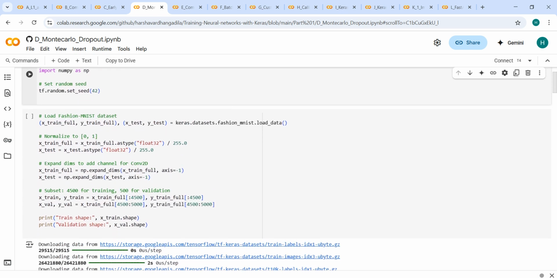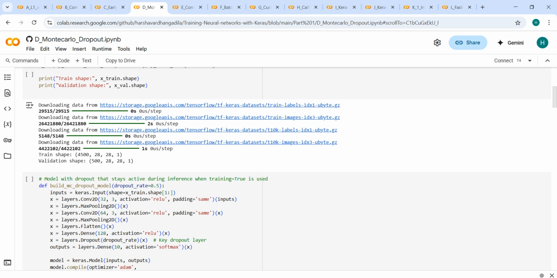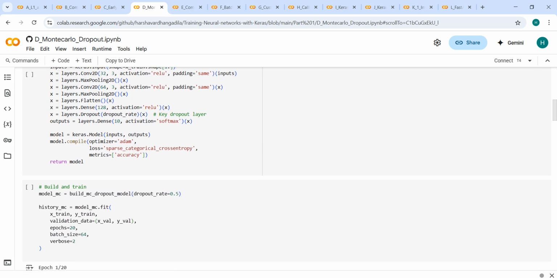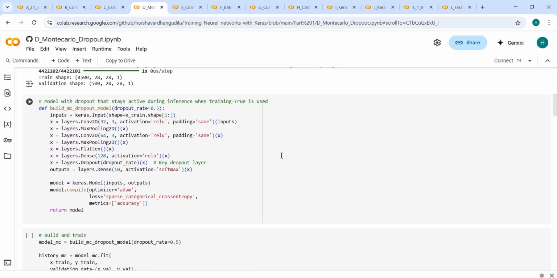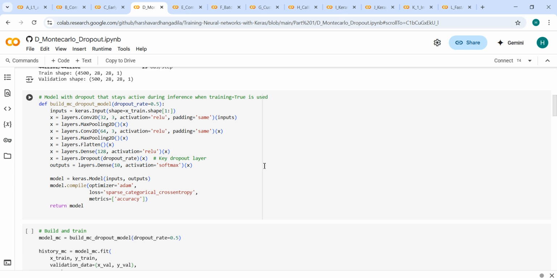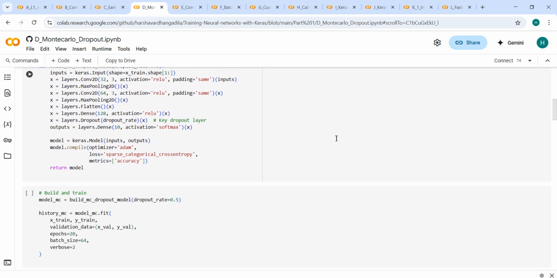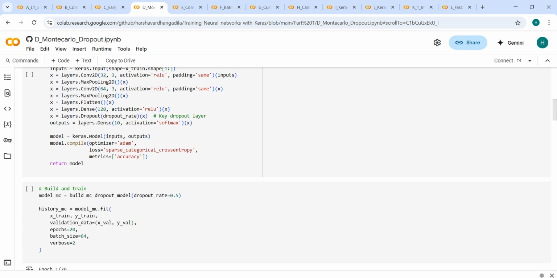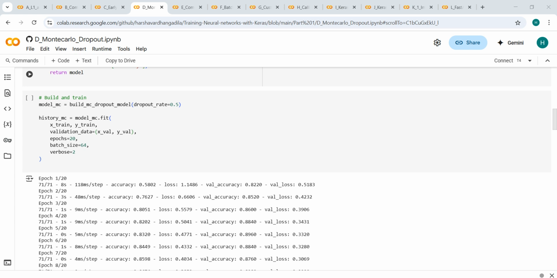So just import the required libraries, configure the train and test split of the dataset, and load it. Here the dropout layer remains active at inference time by setting training equal to true during prediction later. Basically this simulates sampling from a distribution of models, each with different dropout masks. So we compile the model using the Adam optimizer and sparse categorical cross entropy.